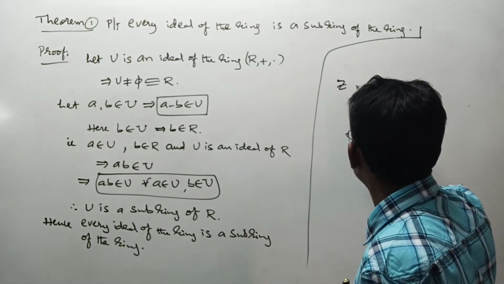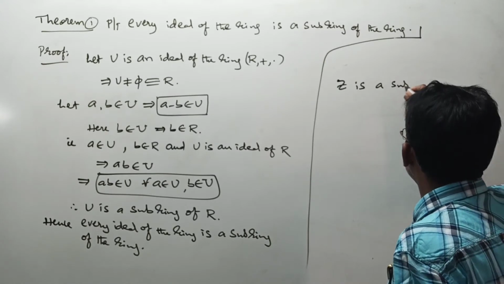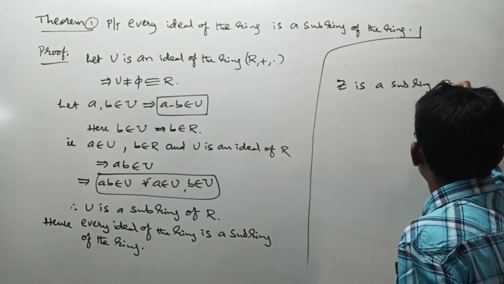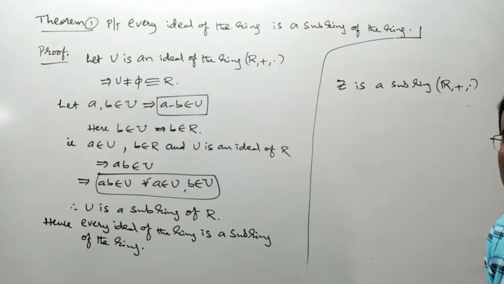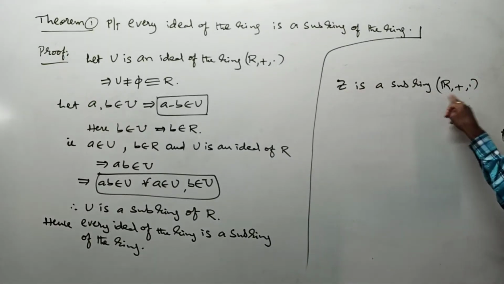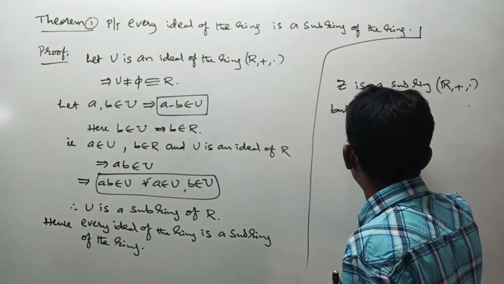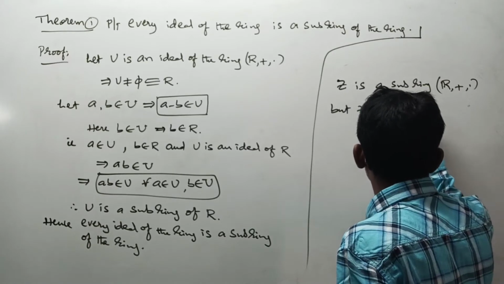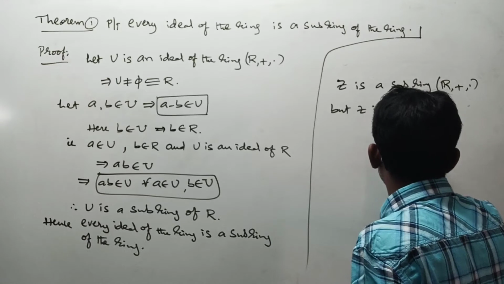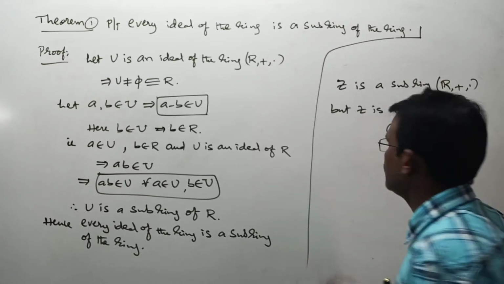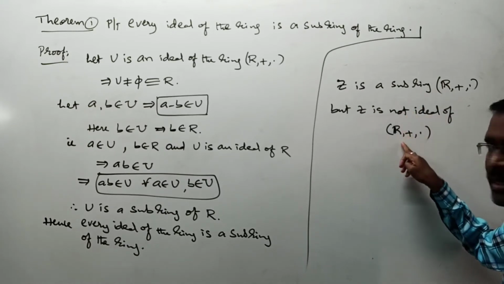Z is a subring of the ring of real numbers (R, +, ·). Z is always a subring of the ring of real numbers, but Z is not an ideal of that ring of real numbers (R, +, ·). Z is a subring of the ring of real numbers but not an ideal.